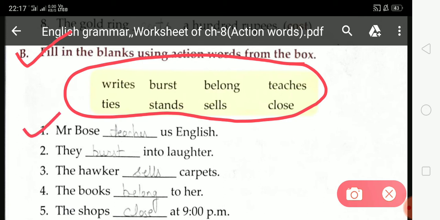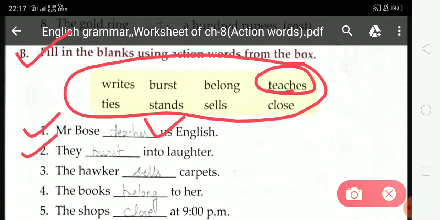Now come on first. Mr. Bose dash us English. Here they are talking about only one person whose name is Mr. Bose. So you have to add s or es to the action word and you have to select teaches and write teaches at this blank space. Here teaches is already written.